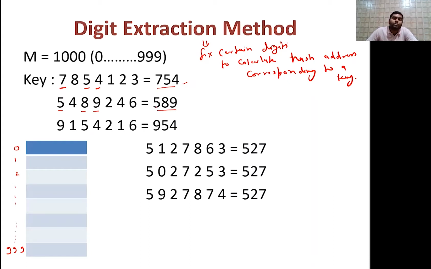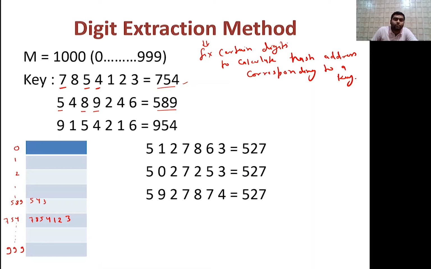ठीक है, तो अगर मैं इसको आपको शो करूं यहाँ पे, तो 754 some location is there, may be it is 754. तो 754 पे क्या होगा हमारा? 7854123. Okay, 589 maybe somewhere, let us suppose it is 589. So 589 पे क्या होगा? 5489.